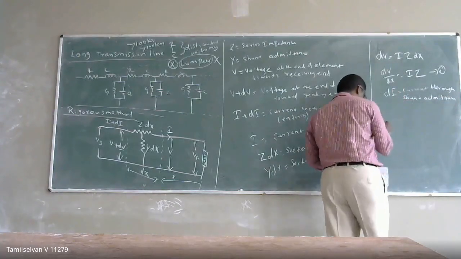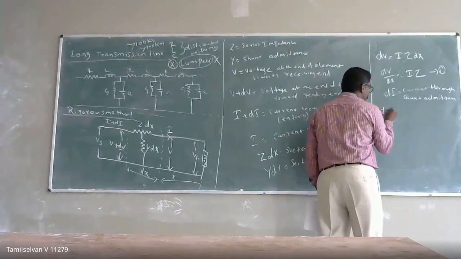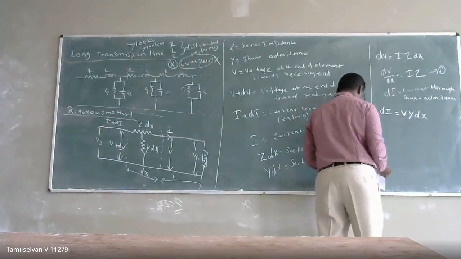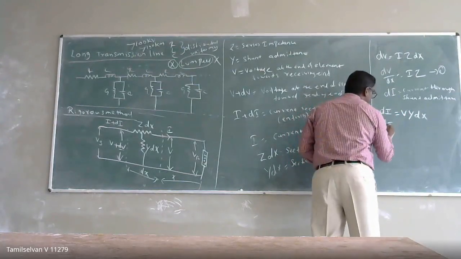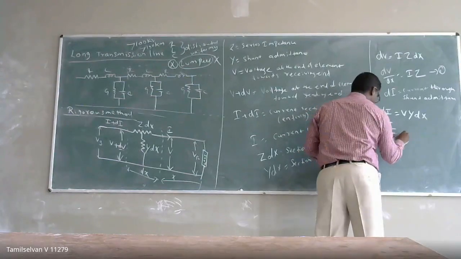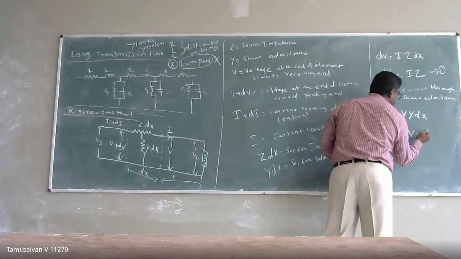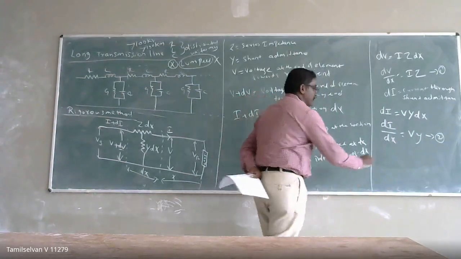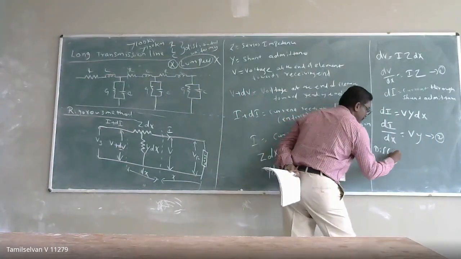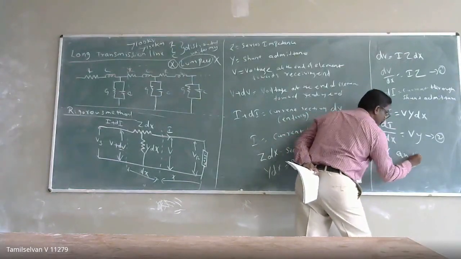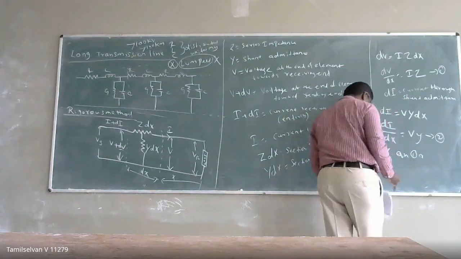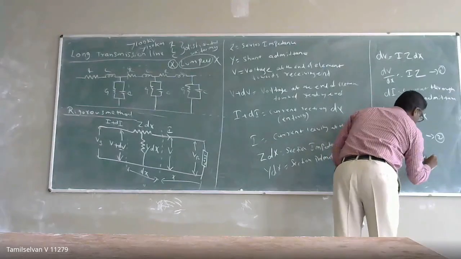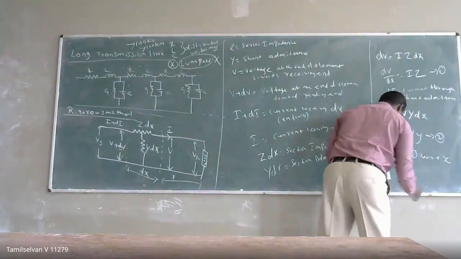Automatically I can write dI is equal to V into Y into dx, so dI by dx is equal to V into Y. This is going to appear as equation 2. Now I can differentiate equation 1 with respect to x.